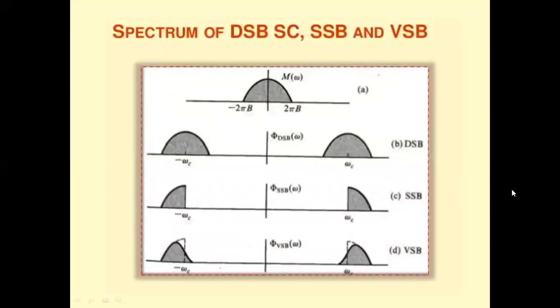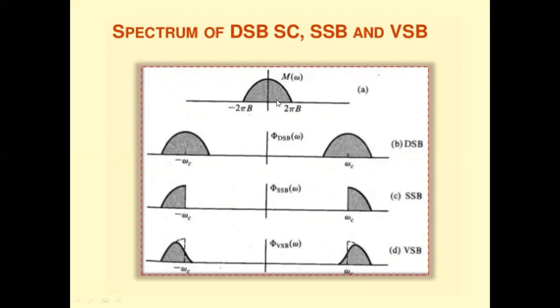Let us compare the spectrum of DSBSC, SSB and VSB modulation schemes. The first one is the spectrum of the original message signal, M of omega versus omega. The original message signal has bandwidth B, so its spectrum occupies positive frequencies and negative frequencies on either side.